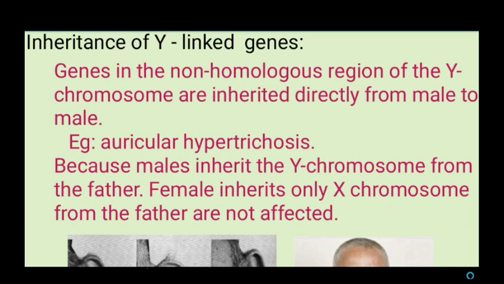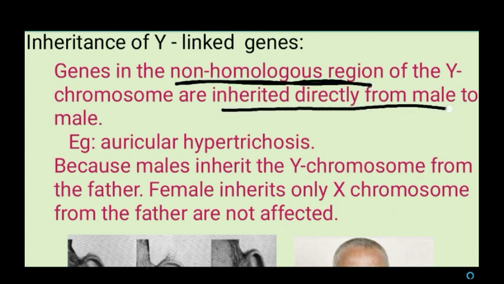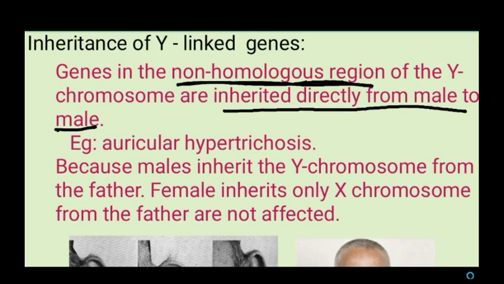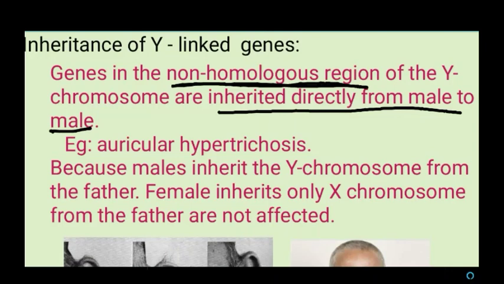Usually the Y chromosome has a non-homologous region. The genes present in the non-homologous region of the Y chromosome are inherited directly from the male parent to the male child. One example is auricular hypertrichosis. What do we mean by auricular hypertrichosis? That means excessive growth of hairs on the pinna of the ear.